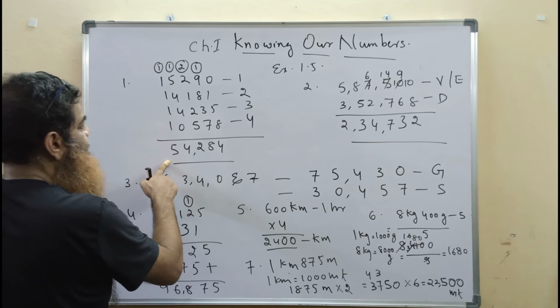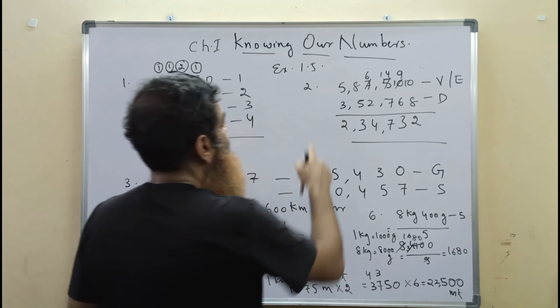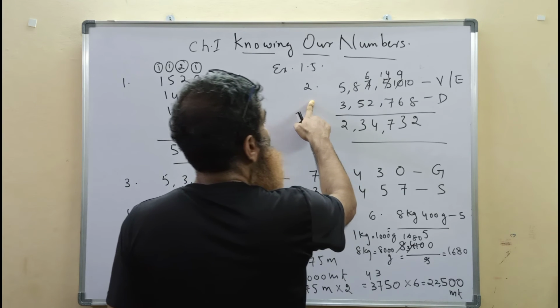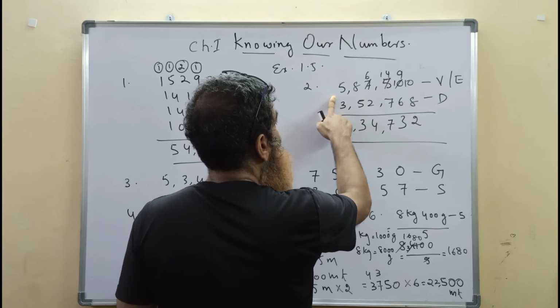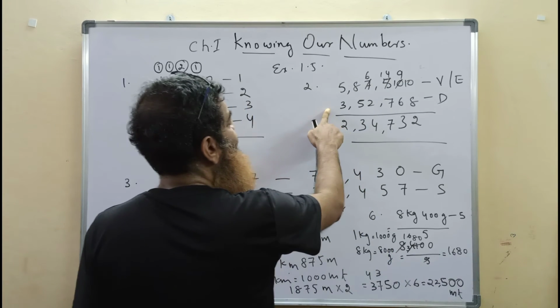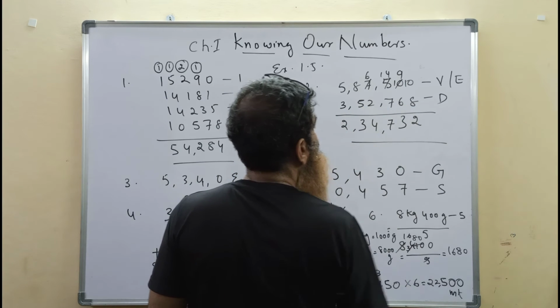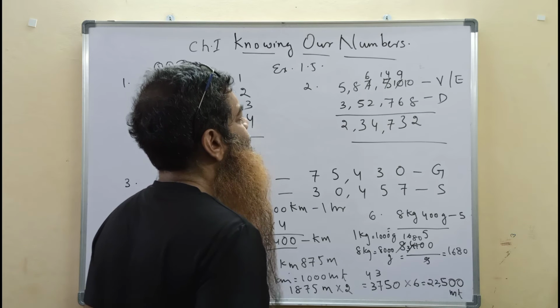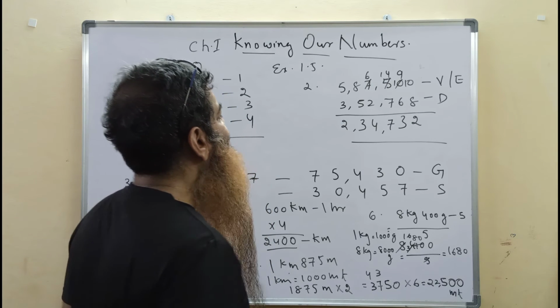So it is 54,284. In an election, two candidates contested. The winning candidate got 5,87,500 votes, and the defeated candidate got 3,52,768 votes. What is the difference of votes between the elected candidate and the defeated candidate?